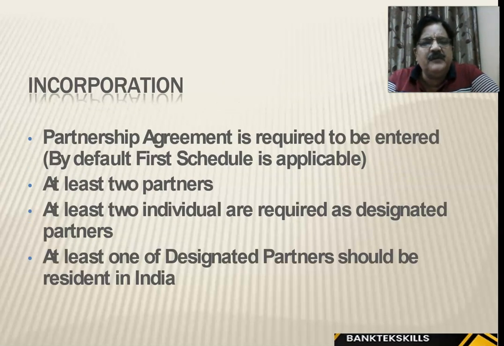In incorporation, a partnership agreement is required to be entered, right? At least two partners, at least two individuals are required to be designated as partners. We call them designated partners. The designated partners, they do all the official work or all the required work for forming LLP with the registrar of companies and all that. At least one of the designated partners should be resident in India. So one designated partner should be resident Indian. So NRI can be there, but at least one should be Indian.